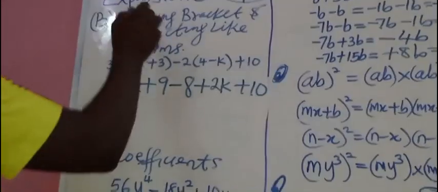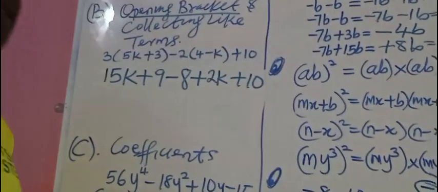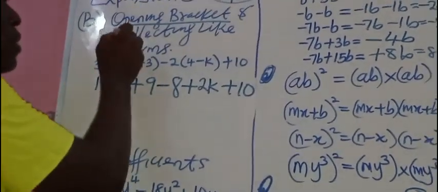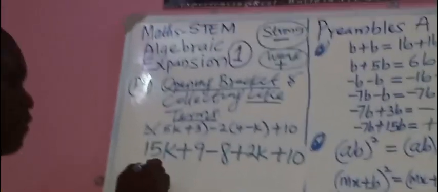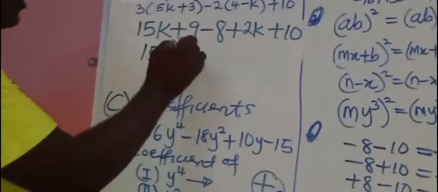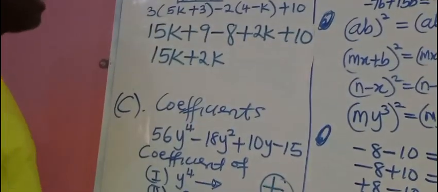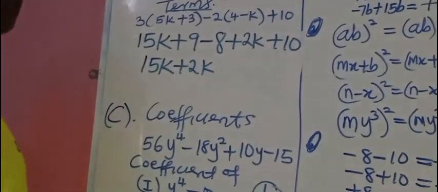Then plus 10, this 10 stands on its own. We have just finished one aspect of that. We have opened the bracket. Is that clear? Then we need to collect like terms. Now if you look up, this 15k goes with what? Plus 2k. They are in the same family. They are like terms. Is that clear?